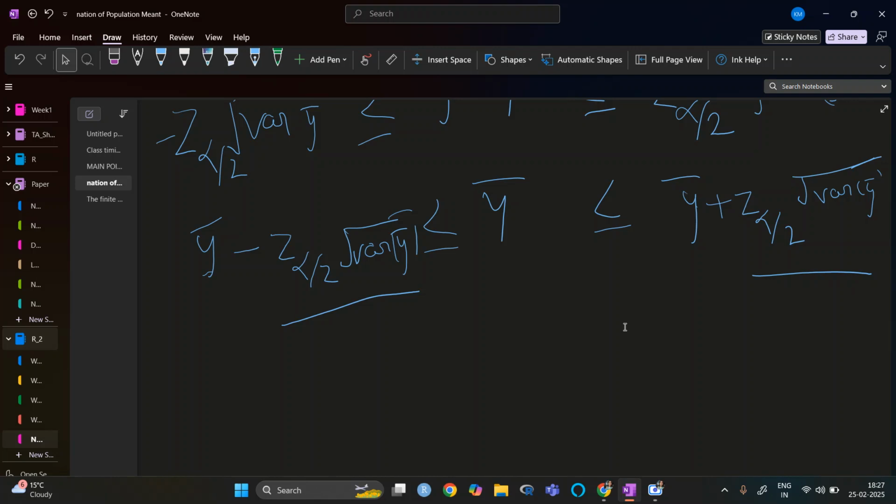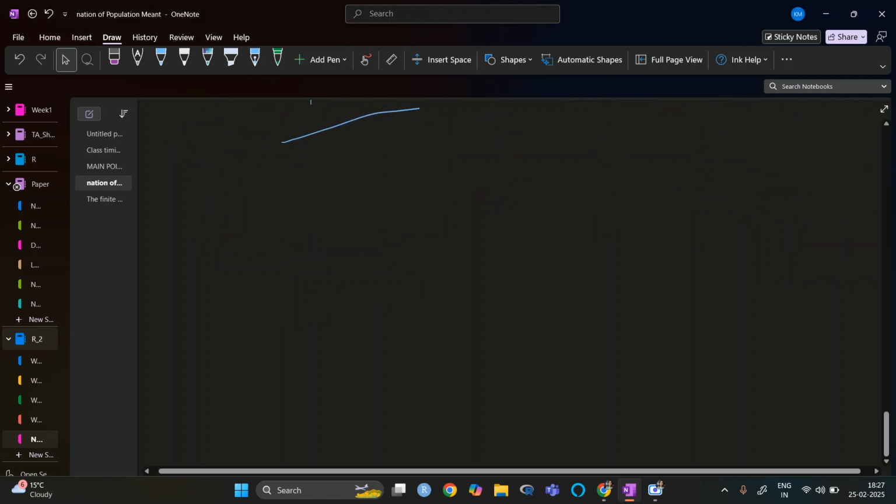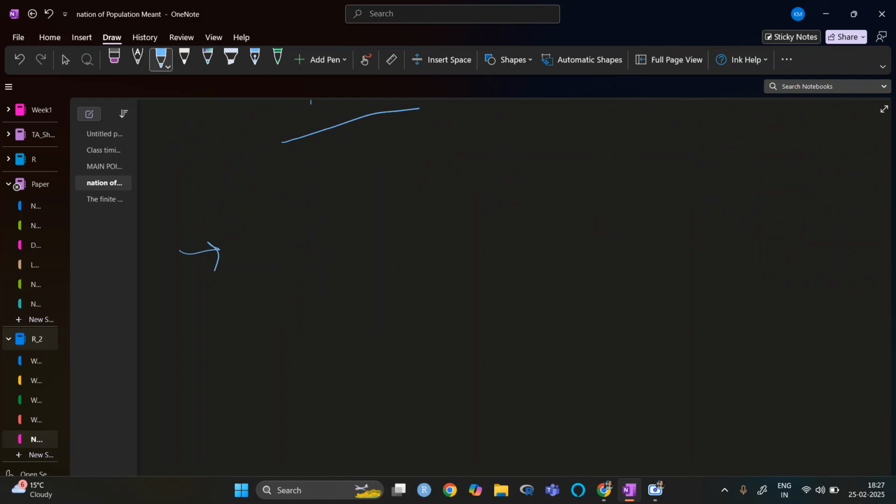Now, the two points for the estimation of confidence limits, the confidence interval, are these.